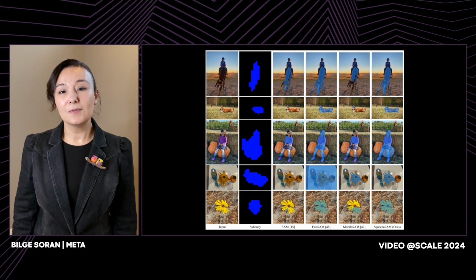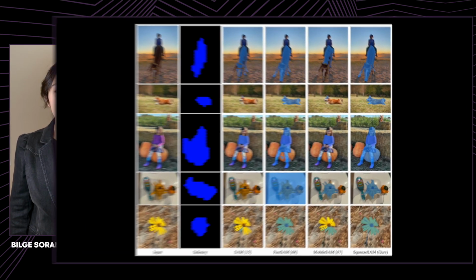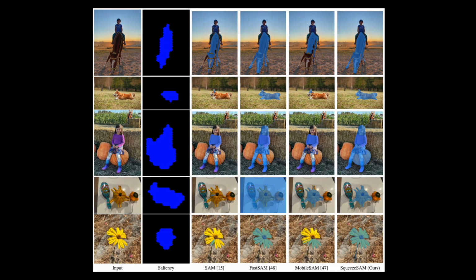As you can see from these qualitative results, EfficientSAM does a much better job than its counterparts on whole object segmentation, which also improves instance segmentation for some object categories composed of multiple parts, such as the flower at the bottom of the figure. While the original SAM could only segment out a leaf of the flower, with the same prompt, EfficientSAM is able to cut out the whole flower together with its stem.